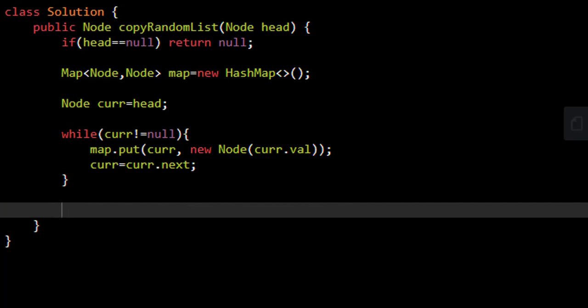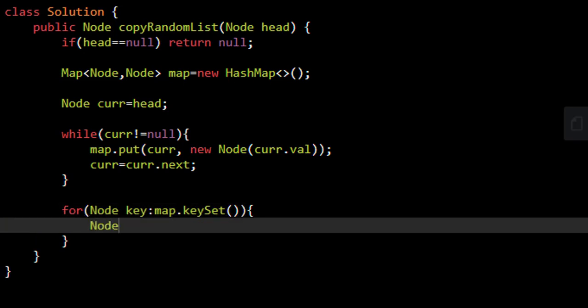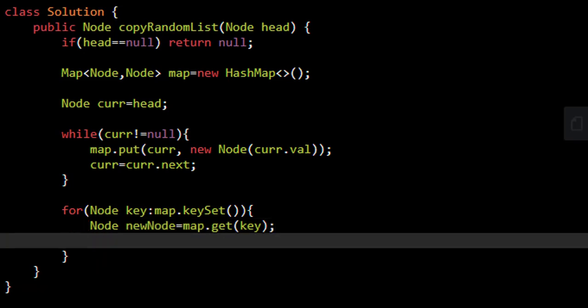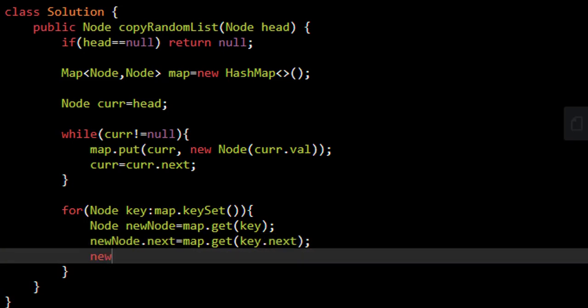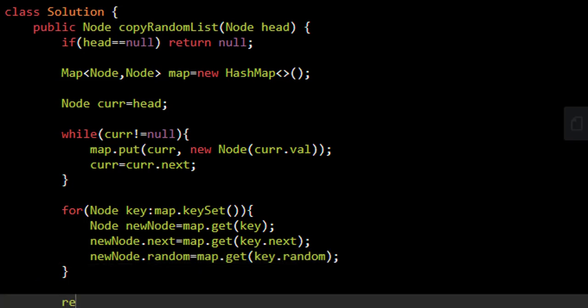Once the mapping is ready, we need to update the mapping with the next and the random pointers. So for each key present in this map, we'll take the value of this new node which is present at this map.key and update the next pointer to whatever value that is at this key dot next, and also the random to whatever random pointer this key was pointing to. At the end, whatever mapping is stored corresponding to the head node is the answer that we need to return.